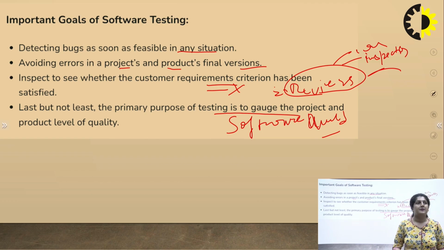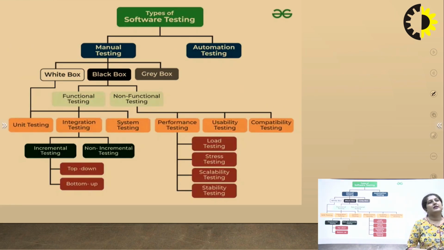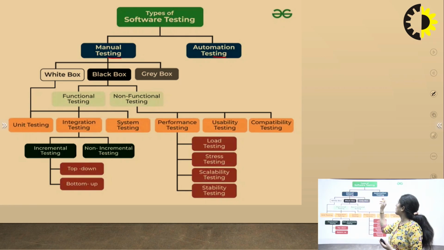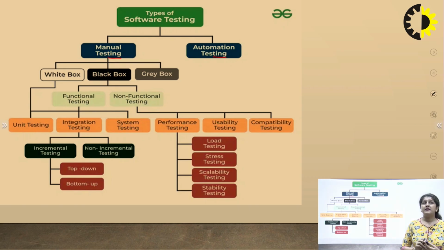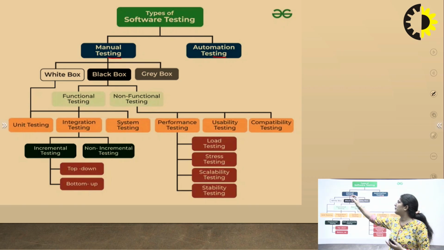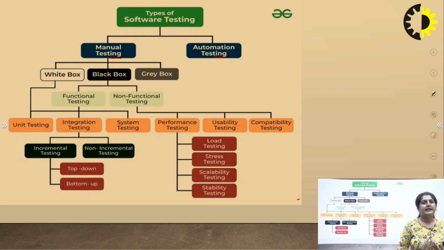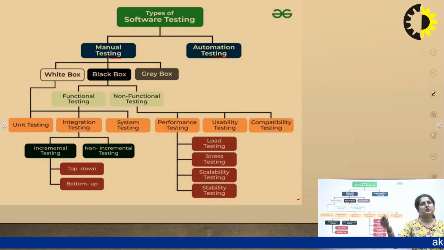Next come the different types of software testing. Generally, if we categorize software testing, it comes under manual testing and automation testing. What is the difference between manual testing and automation testing? Manual testing is done by a team. There is an involvement of a team, and the team will do the different types of testing. Whereas in automation testing, to test our product, we use another application, simulator or machine. So this is automation testing.